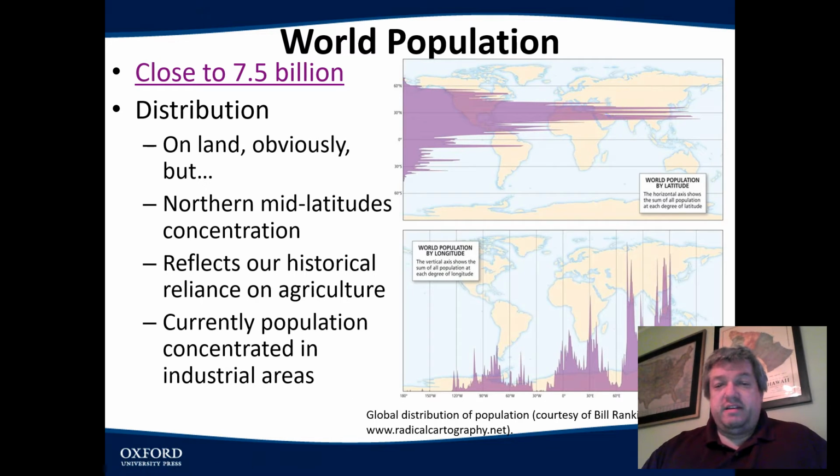When we look at the same thing east and west, we see the largest concentrations here in Asia, right here, and also here through Europe. And that reflects our concentration on industrial areas. So this reflects our historical clustering near fertile farmland. But this kind of reflects how people began to move to cities within those areas.